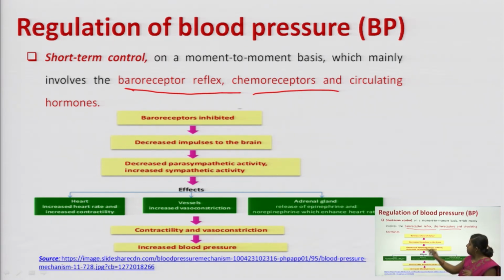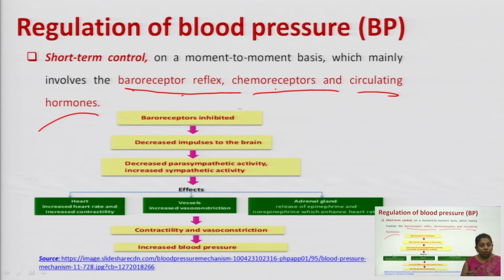And the third one is the circulating hormones like epinephrine, norepinephrine, etc. So these three reflexes, that is baroreceptor reflex, chemoreceptor reflex and circulating hormones, all together control the short term regulation of our blood pressure.